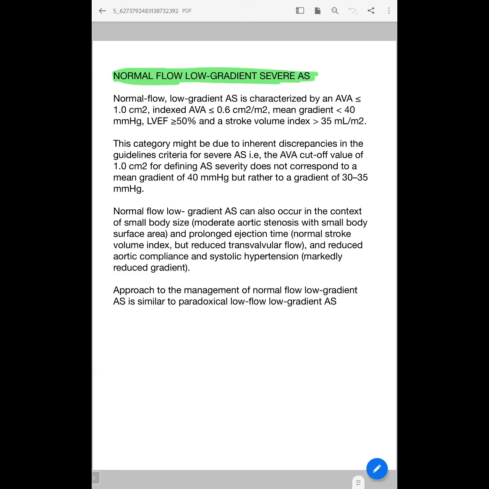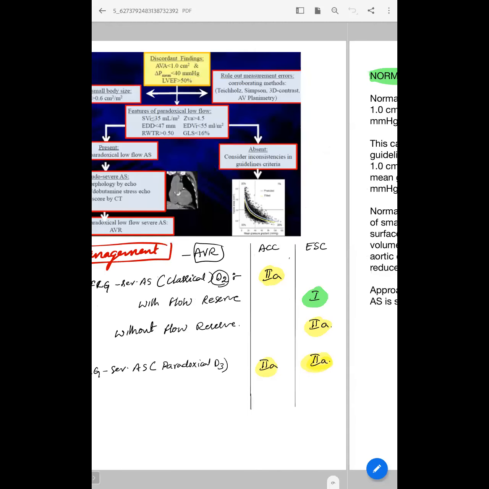Okay, so controlling the hypertension and reassessing is done in the case of normal flow, low gradient severe AS. In paradoxical, it is with LVH or anything like that, isn't it? Yeah, even in paradoxical, in both patients, you should control the hypertension and reassess. Okay. Less than 140 is the cutoff at the time of measuring. Anything more than 140 can cause, as we can understand, a decrease in gradient, because Venki showed that arterial compliance will cause a decrease in gradient.